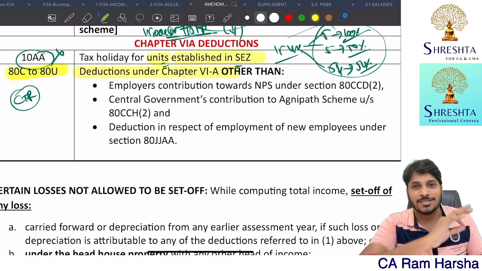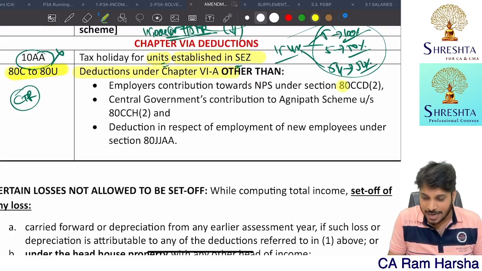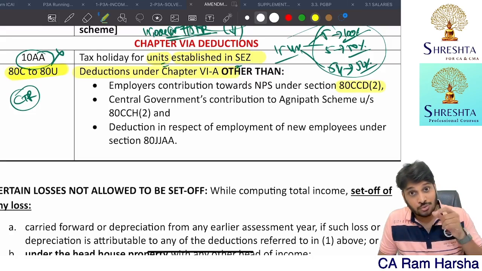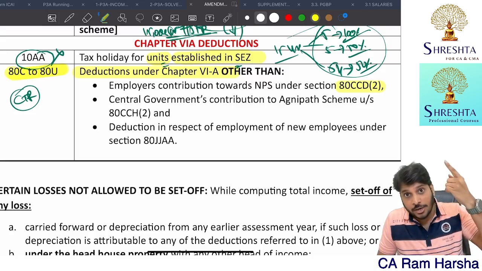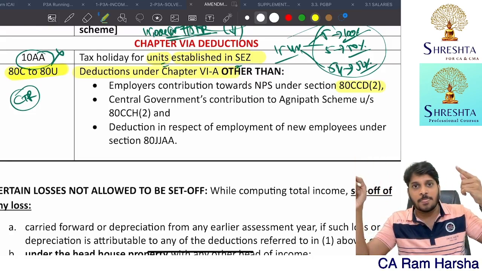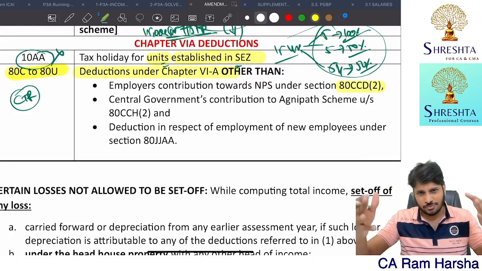No chapter 6A deductions at all. Only 3 sections. 80CCD subsection 2: contribution by employer to the National Pension System. That you can claim as deduction, subject to 10% of salary or 20% of gross total income.